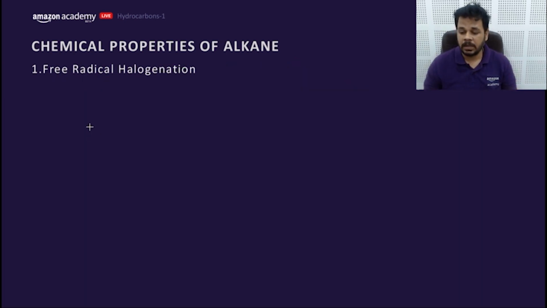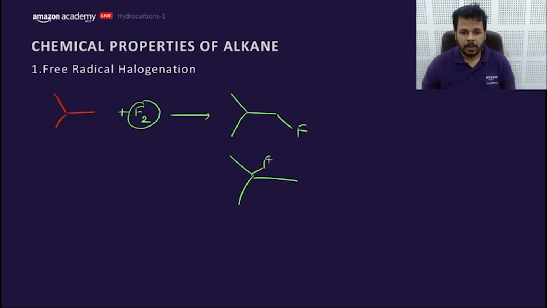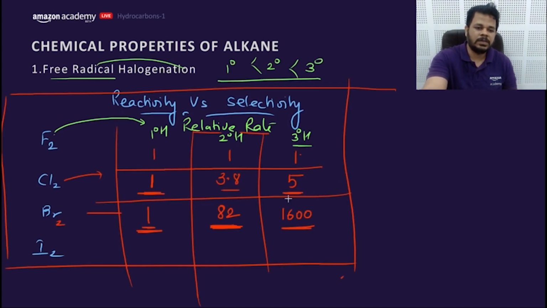Now how to answer the question based on this reactivity? The question is being asked, for example, this is the compound which is taken and fluorination with F2 is done and a monofluorinated product is formed. This is 1 degree and this is 3 degree. So what would be the percentage yield, let's take it as X. What about I2? I2 is very much selective, my dear friends. It will not at all form the 1 degree product compared to the 2 degree and 3 degree. The data is not given in any book, but it is so much selective.